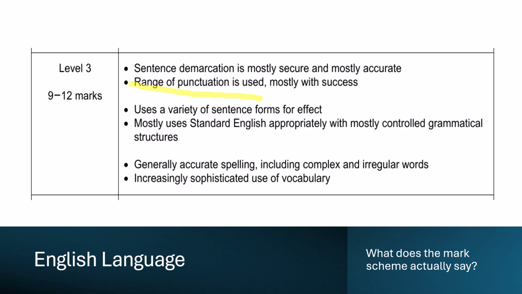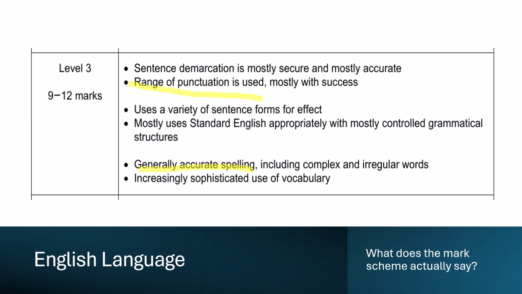Next we have generally accurate spelling. Now this is an important one. If you look at the actual marks, if you were to get 12 out of 16, that would be a fantastic grade, right? And yet it says here that you can still make a few errors. Generally accurate spelling means it's not 100% on point. It also says including complex and irregular words.